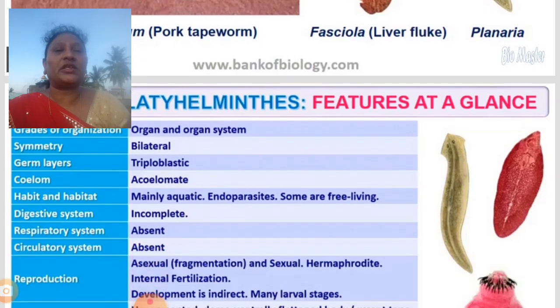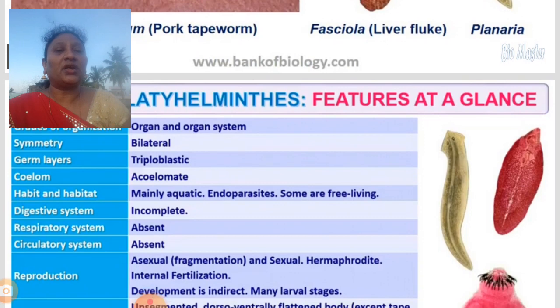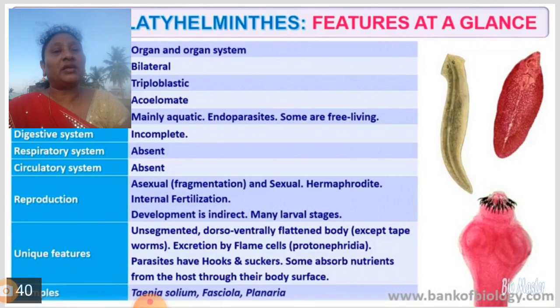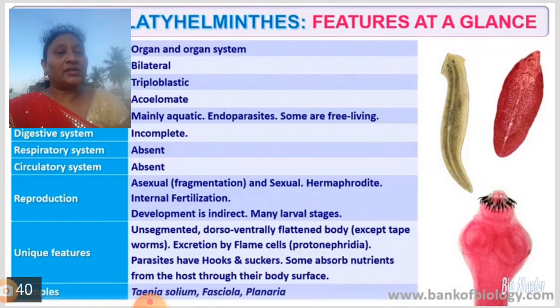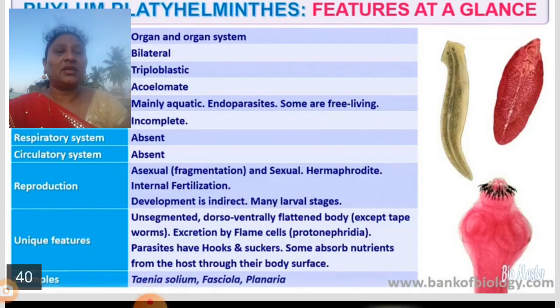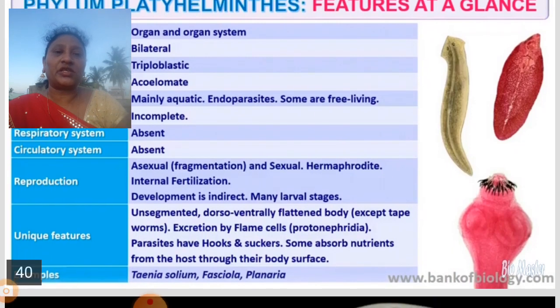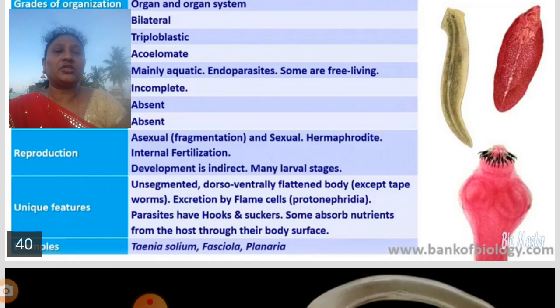Coming to the whole summary, the division is organ and organ systems. They are bilaterally symmetrical, triploblastic animals, acoelomates. Mainly they are aquatic and endoparasites, and some are free living. They have an incomplete digestive system, absence of respiratory system, and absence of circulatory system. Reproduction is asexual by fragmentation, and they are also sexual, with both male and female sex organs in the same organism, so they are called hermaphrodites. They show internal fertilization. Development is indirect, and mainly they show larval stages.